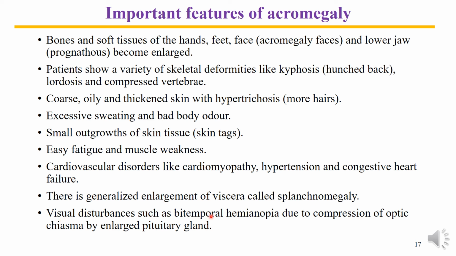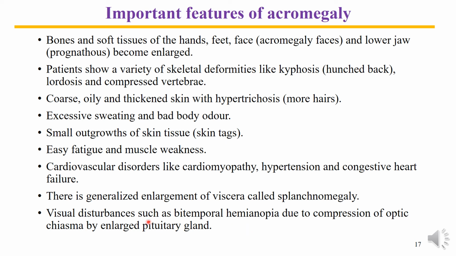Visual disturbances such as bitemporal hemianopia or hemianopsia occur due to compression of the optic chiasma by the enlarged pituitary gland. So remember that the visual defects, particularly the reduction in field of vision on the lateral sides, are due to compression of the optic nerve, because the optic nerve is passing through the vicinity where the anterior pituitary gland is.